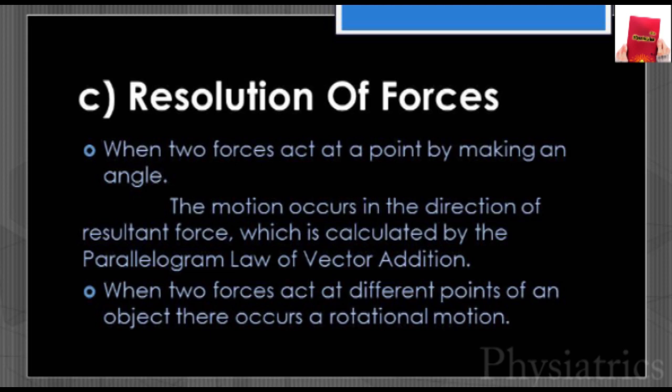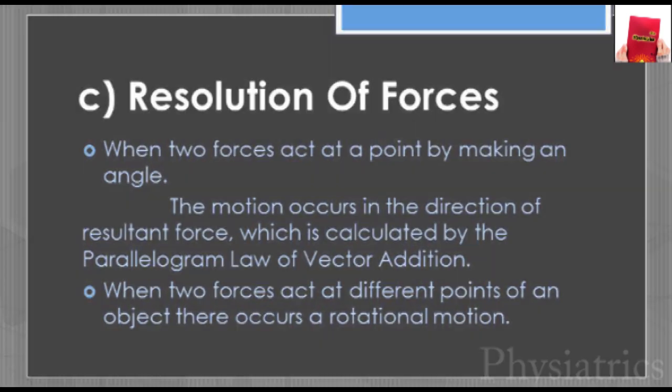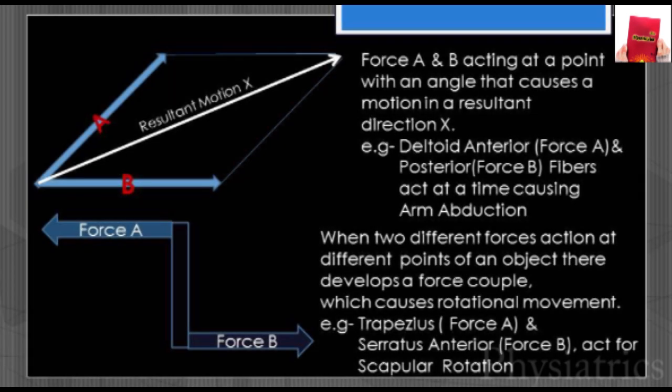When two forces act at different points of an object, then there occurs a rotational motion. In the given diagram, the first one is the parallelogram law. When the two forces act at a point, let force A and force B, the movement occurs in another direction, let's say x, which is the motion direction.